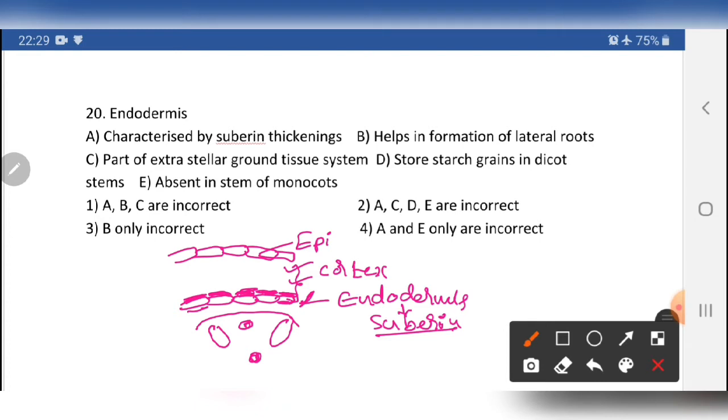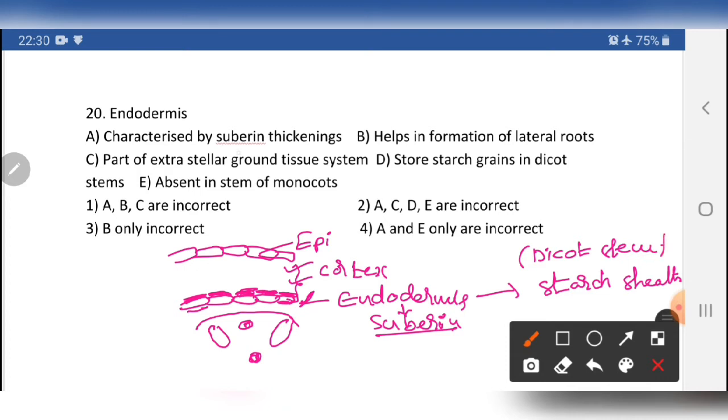But in the dicot stem, instead of suberin, it stores starch grains. So it is a starch sheath. This is in the dicot stem system. So this is the variation.